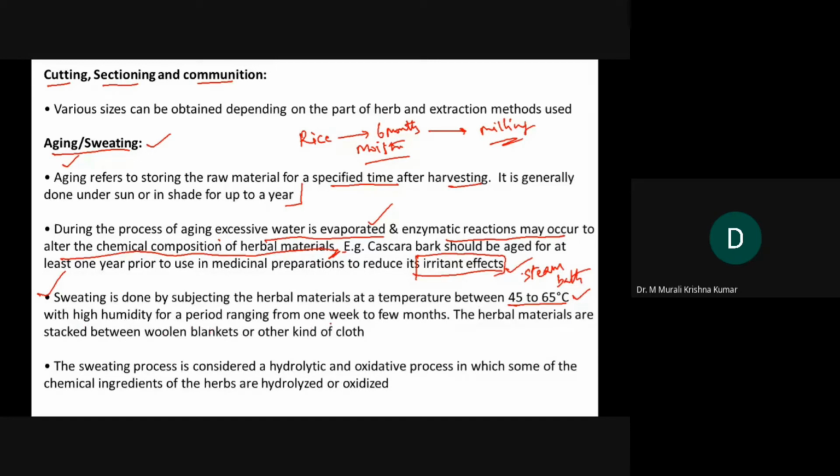The period may range from 1 week to a few months. The herbal materials are stacked between woolen blankets or other kinds of cloth during this process. The sweating process is considered a hydrolytic oxidative process in which some of the chemical ingredients of the herbs are hydrolyzed or oxidized. It means we are going to alter the chemistry to suit us.